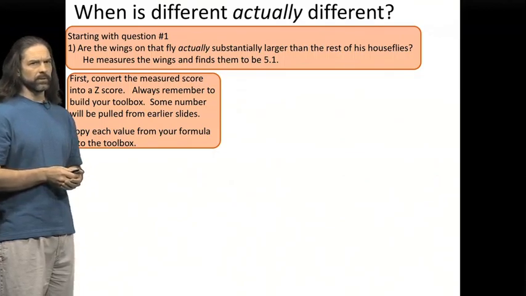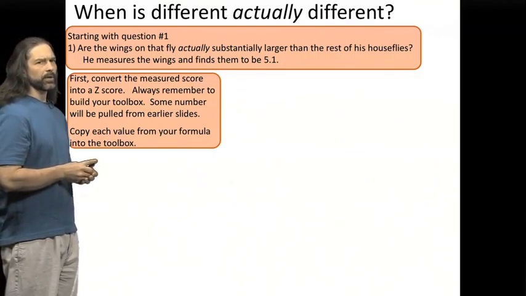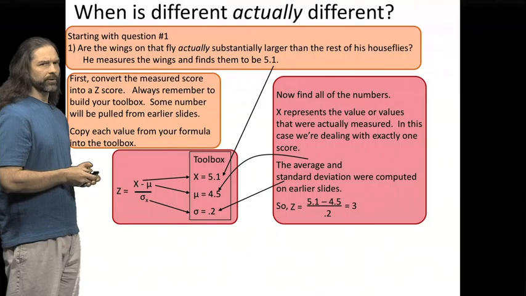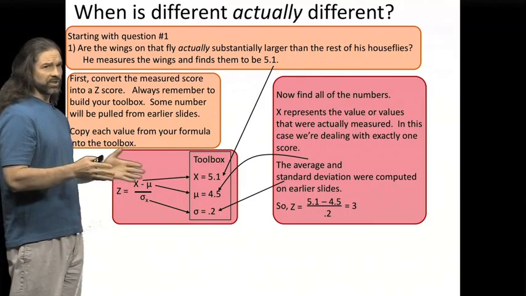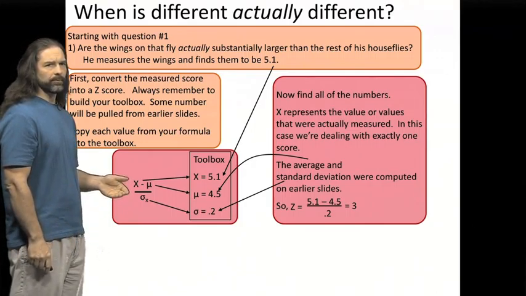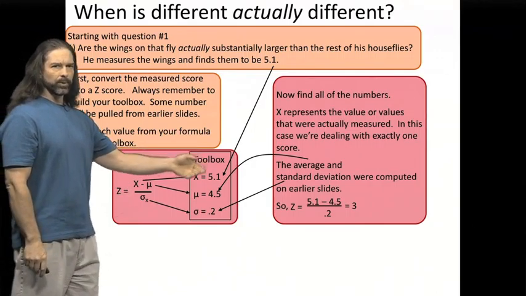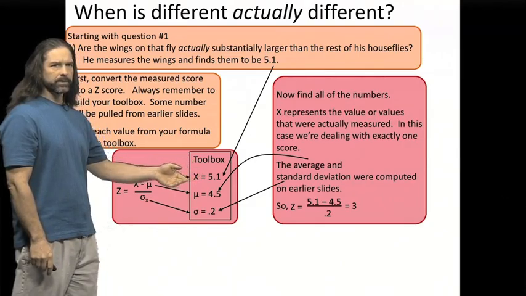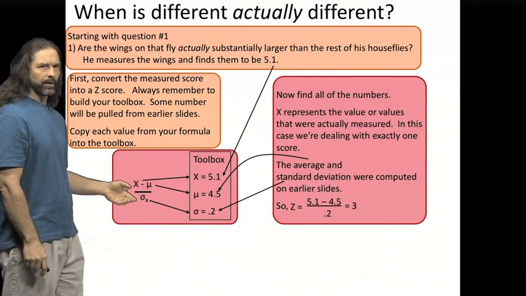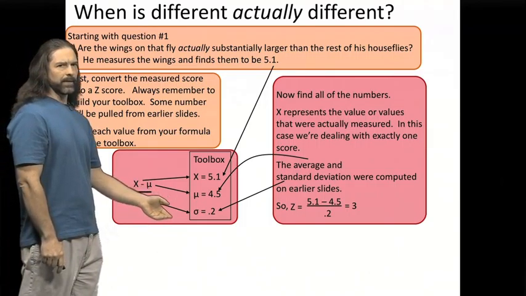Again, it seems ridiculously easy at this point, but I encourage you to build the toolbox, develop that habit, and then we need to copy those values. So first, the thing that you want to do is disintegrate that formula into your toolbox. So we have the z formula. What are some of the subcomponents of it? We have that x value. We're going to put that over here into our toolbox. We also have mu. We're going to drop that into our toolbox, and then we also have standard deviation. We will drop that into our toolbox.